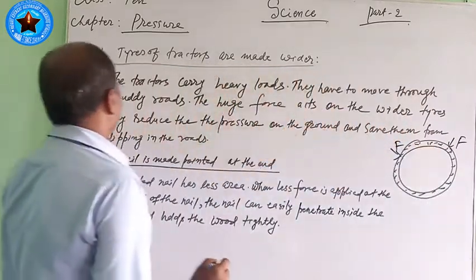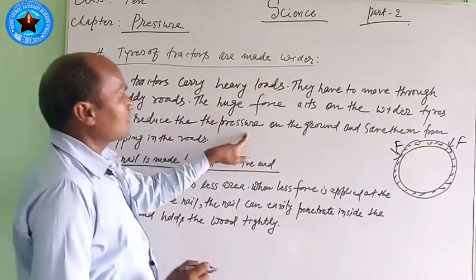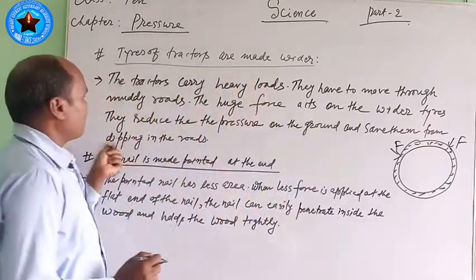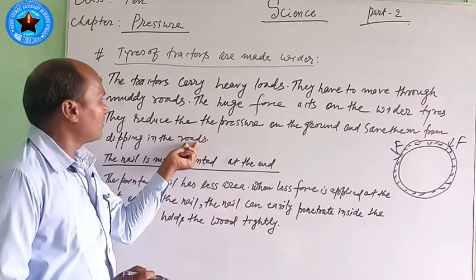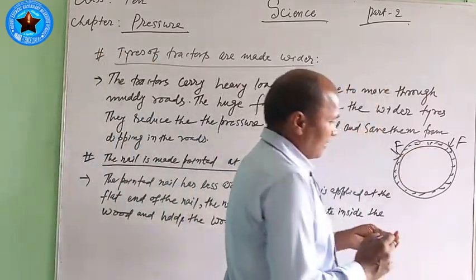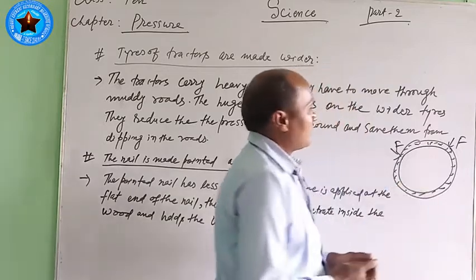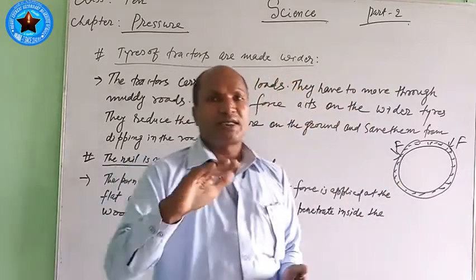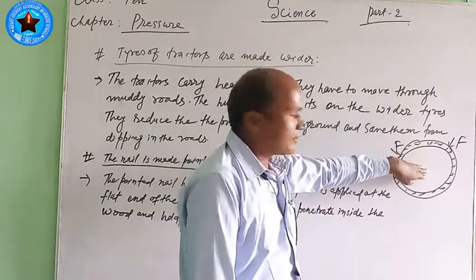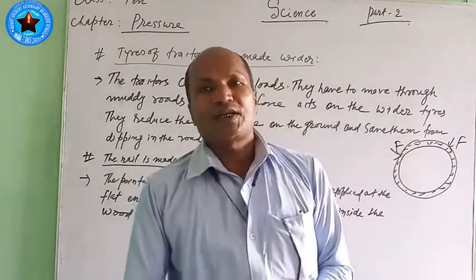Wider tires reduce the pressure on the ground and save them from dipping in the roads. This very wide and tall tire can easily withstand the very high pressure exerted on it by the engine of the tractor.